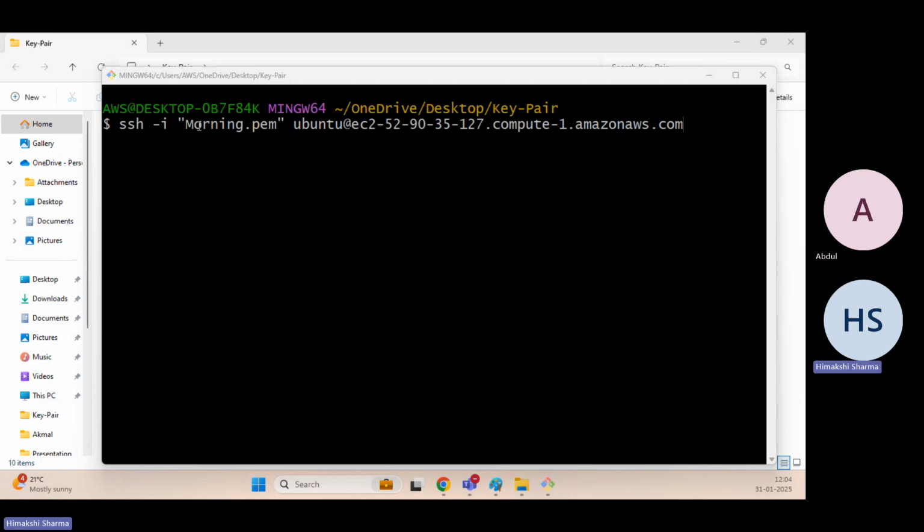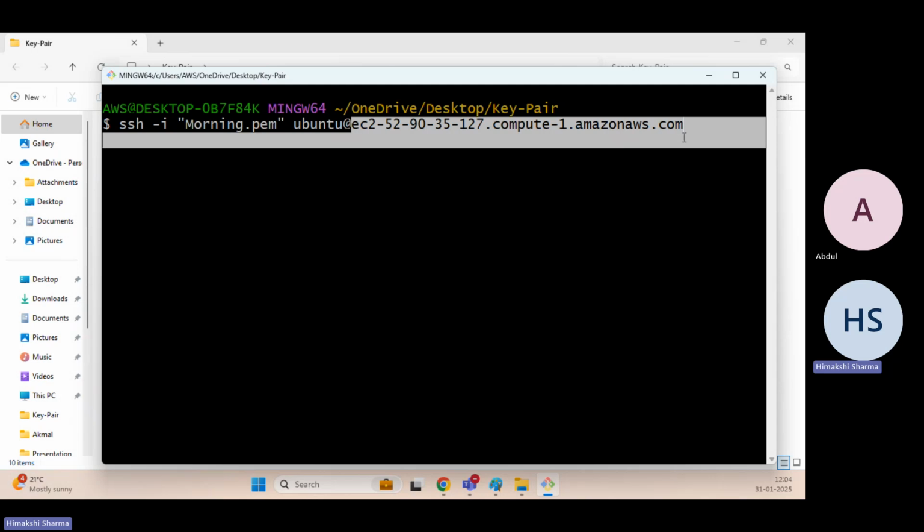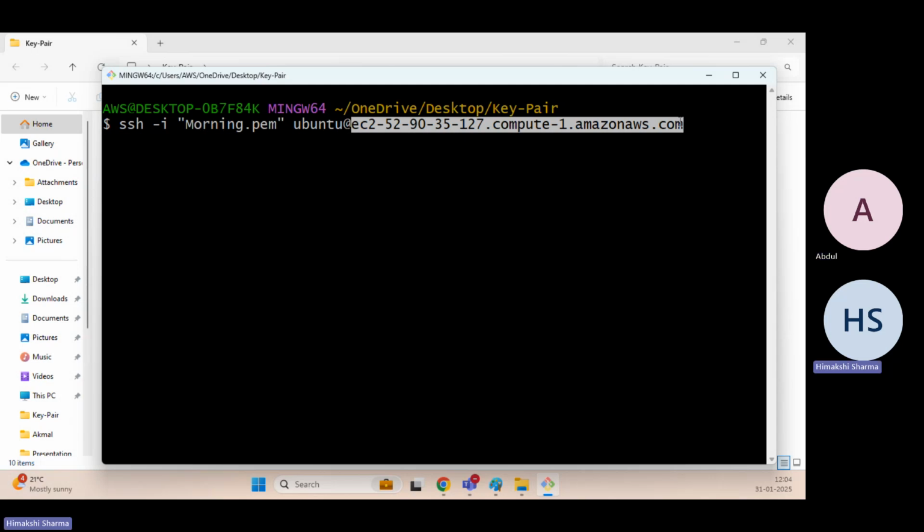Okay. So basically, what is this command? Let's try to understand the syntax. Here we are trying to do ssh, hyphen i. What do we want to pass here? We want to pass the key pair using the hyphen i switch. Then here this is a username. We want to connect to this particular machine with this particular username, and this is the public DNS name. If instead of this I want to pass the IP address, that also I can do.